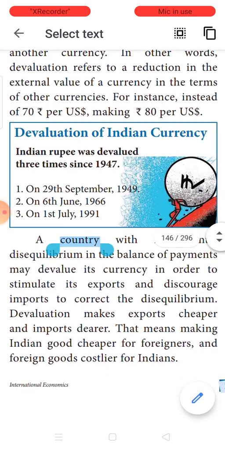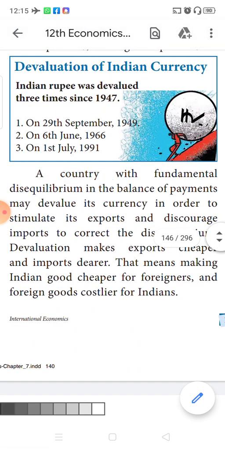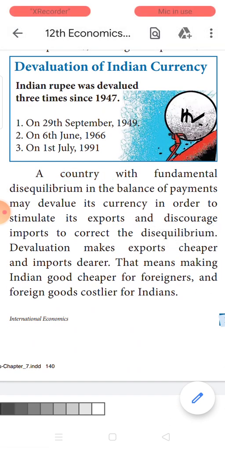Now when our country's money is devalued, it will make exports cheaper. Our Indian currency value has become less. As a result, other countries will prefer Indian products. Our exports will become very economical and imports will become very costly. Indian goods will be very cheap for foreigners, because our money is being devalued now.